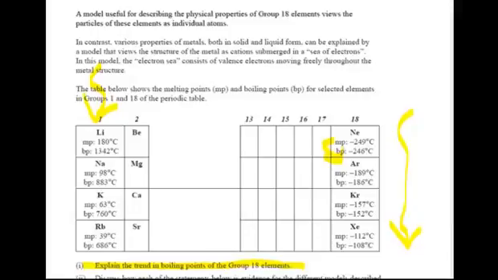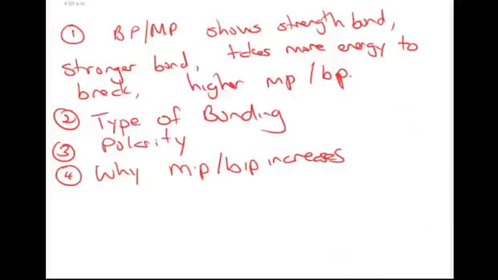So what do we need to discuss? Now, the first thing obviously is we should make sure that we give as complete an answer as possible. So that's not taking anything for granted. Now I'll just go over that. First thing we talk about is fairly general stuff to do with boiling point and melting point. And in doing so, we talk about the strength of the bond, how if you have a high melting point and boiling point, it shows it's a strong bond. Therefore it takes more energy to break, and therefore it's going to have a higher melting point and boiling point. So we've got to put more energy in to break those bonds.